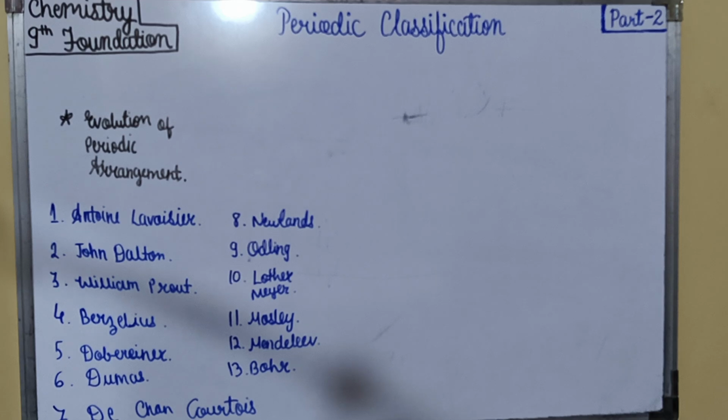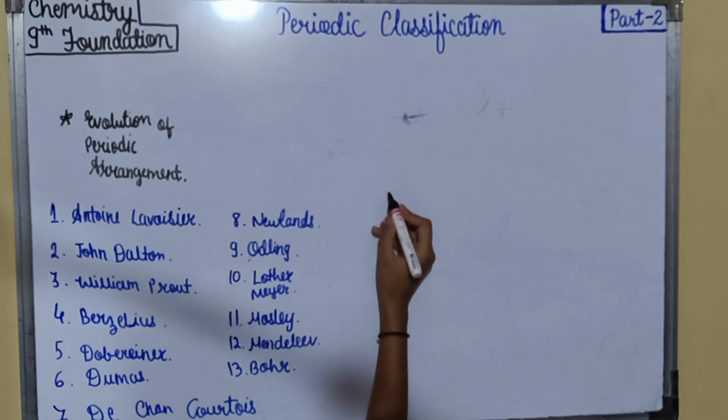Then there were the major contributions leading to the development of the modern periodic table, and first was Dobereiner's triads.